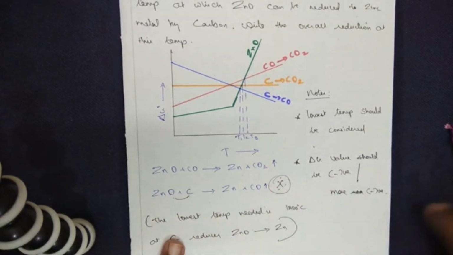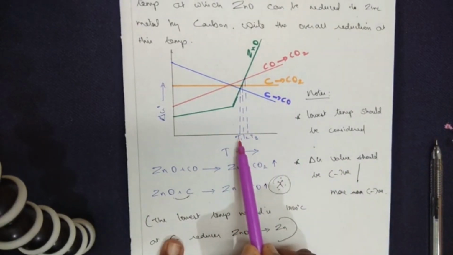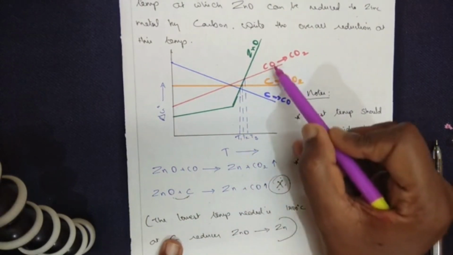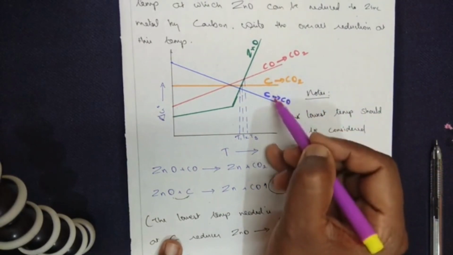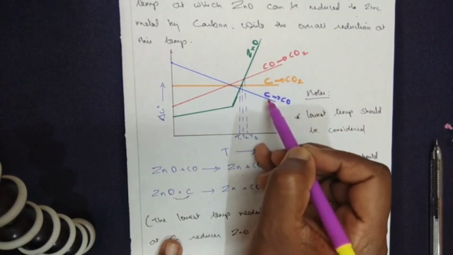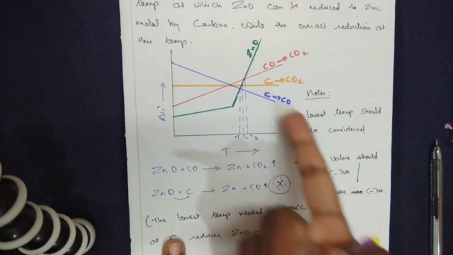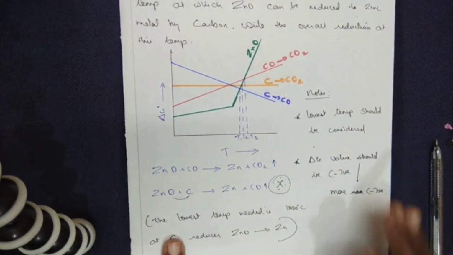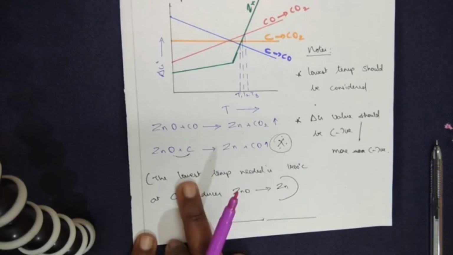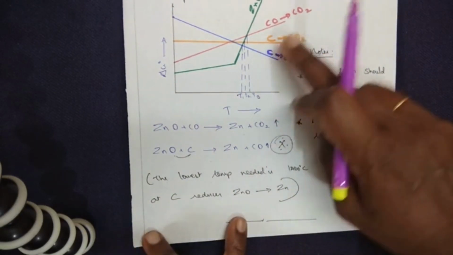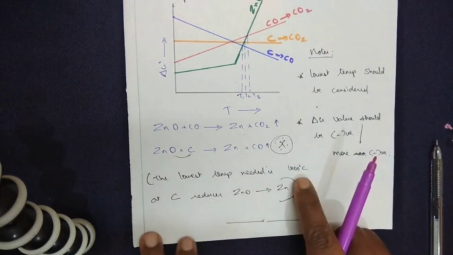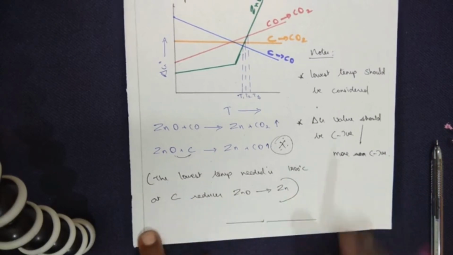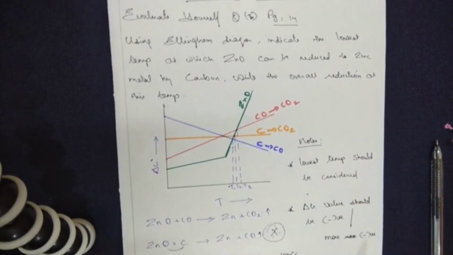What are the two reasons? One is carbon takes a lower temperature. T1 is the smallest temperature. Now here also carbon gives me carbon monoxide, which is out of the line, leave it. Between these two, which one has a lower delta G value? This one, carbon to carbon monoxide, has a lower delta G value than carbon to carbon dioxide. So that's the point I have written. The lowest temperature needed for this particular extraction process is 1400 degrees Celsius, at which carbon reduces zinc oxide to zinc. I hope my little explanation has given you the clear point here.